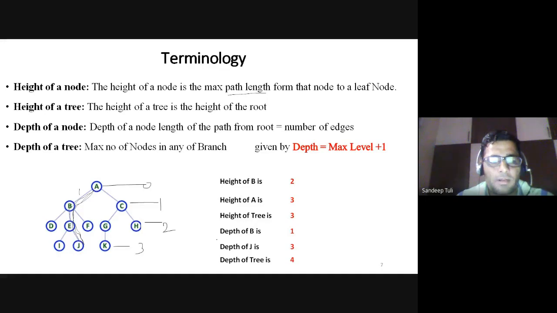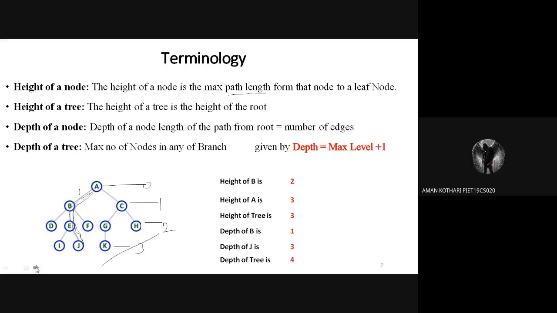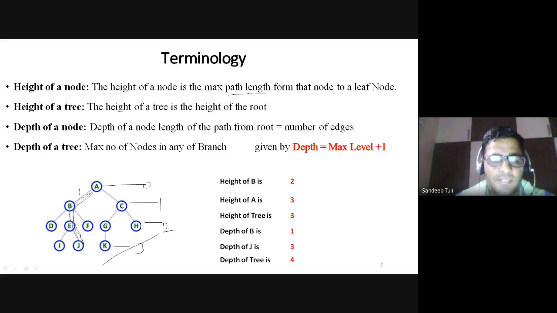Now have you got it? Let me revise. Height will be calculated from the length from that node to leaf. Length of the path from that node to the leaf node. आप उस नोड से, like suppose आपको C की लेंथ आइडेंटिफाई करनी है तो from where you will start? Tell me. From C we will start and we will move downwards in order to find the height. Okay, so C से मैं जाऊंगा नीचे और maximum leaf तक ले जाऊंगा मैं उसको.